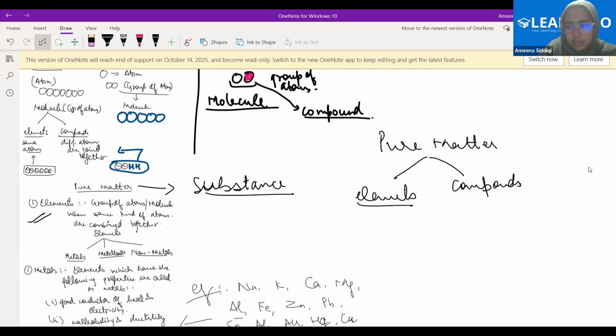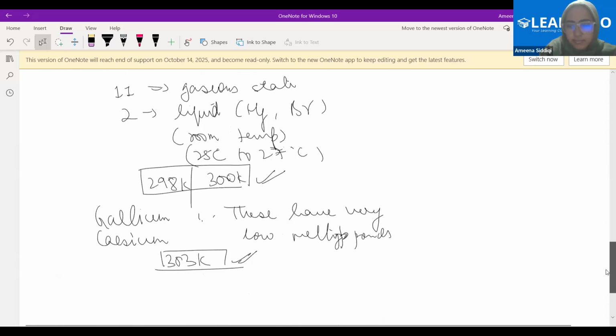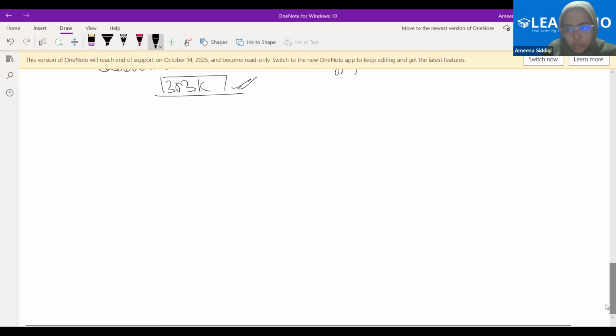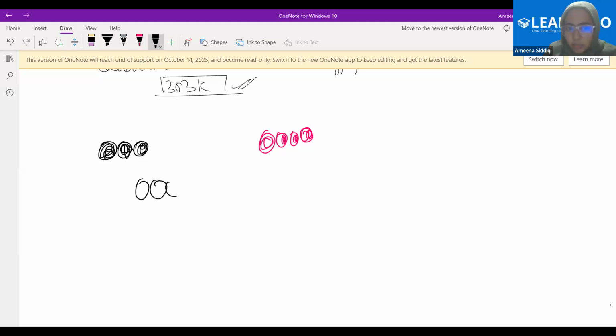I'll repeat this concept again so that it's easier for you to understand. When we have elements, you have understood what elements are, okay? Let's say this is one atom. If the same atom combines together, this is one kind of element. This is another atom. If the same kind of atom combines together, this is another element. Are you getting it?